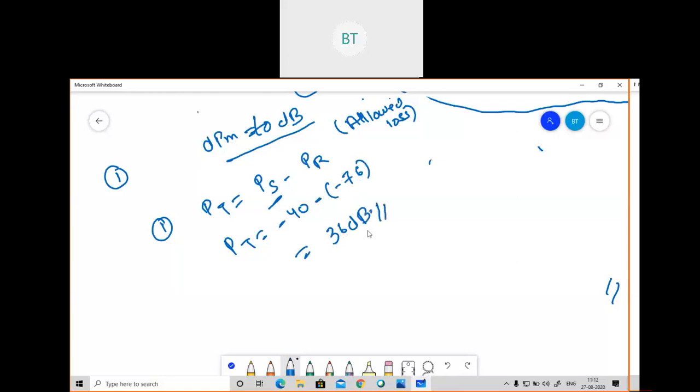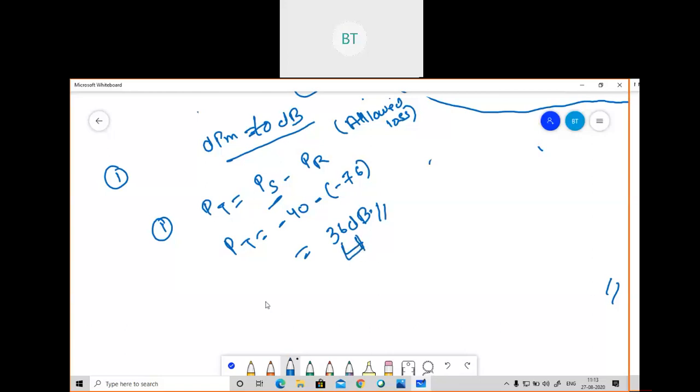One thing you should always remember is that the allowed loss will always be more, and the total loss will always be less. This is the allowed loss, meaning this much loss is allowed in the fiber optics. If it is more than 36 dB, there will be no transmission and reception; the signal we are transmitting will not be received. So this much loss is allowed in that system.